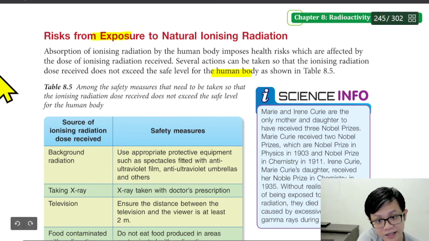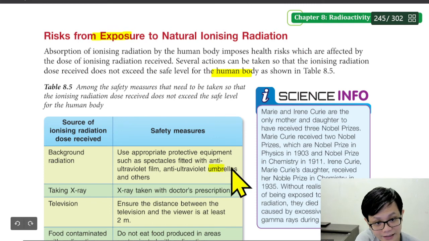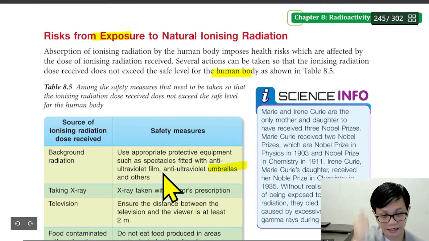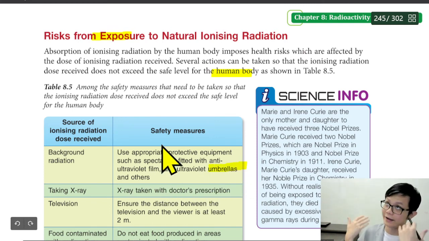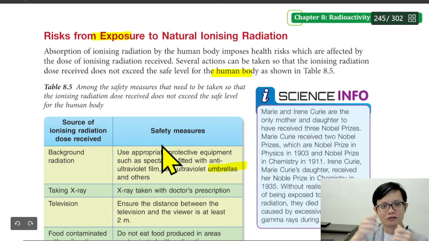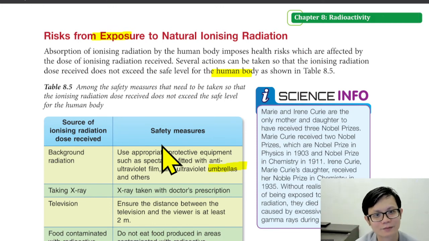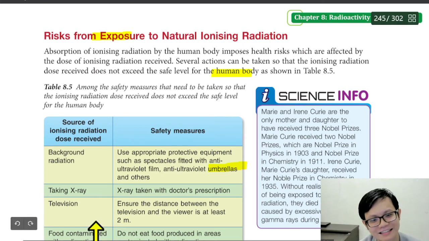So how to keep ourselves safe? Use an umbrella. Yes, use an umbrella to protect yourself when you go under the sun. I'm a guy. I know I'm a guy, but when I go out, I also open the umbrella. Don't say, because you are a guy, why do you want to open an umbrella, bro? Because there is radiation. Okay, it is not healthy. It's not that I'm scared of the sunlight.